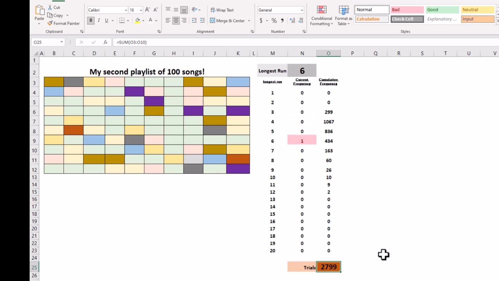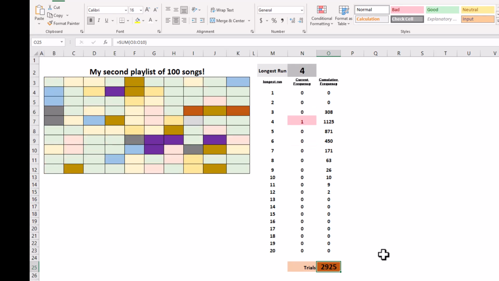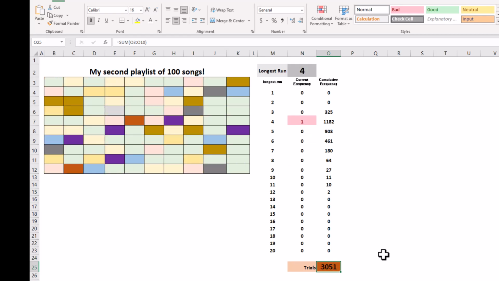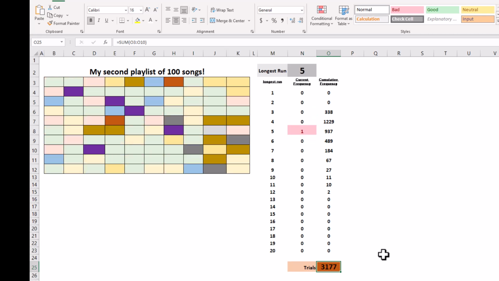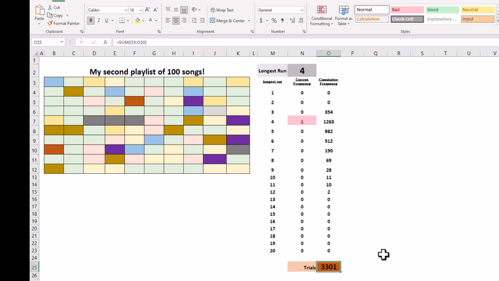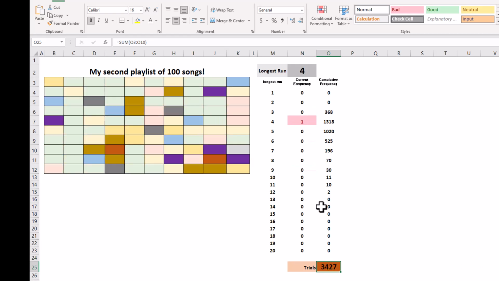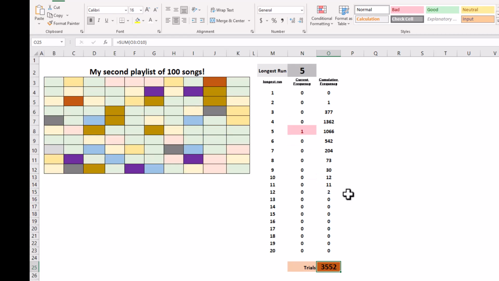When you have way more songs from, or repeated songs with an artist, you're going to have much longer runs within the playlist. I mean, just probabilistically speaking. So what I'm going to do is I'm going to let this run a little bit. We're not going to need much more data because you can already start to see that the data is beginning to stabilize. It looks like wow, the longest run so far that the spreadsheet has seen is 12, and it saw it twice.